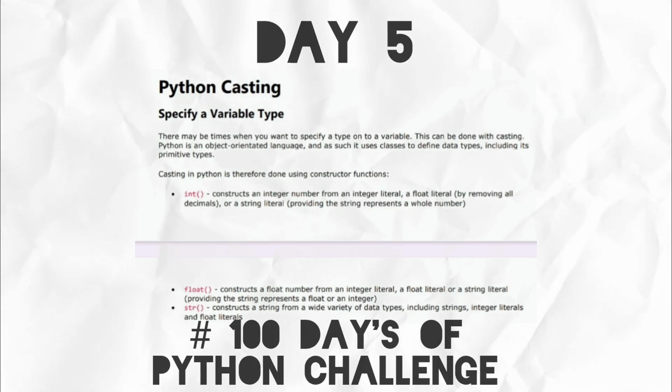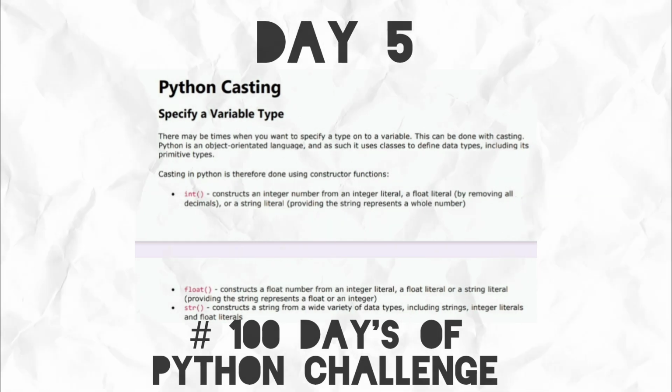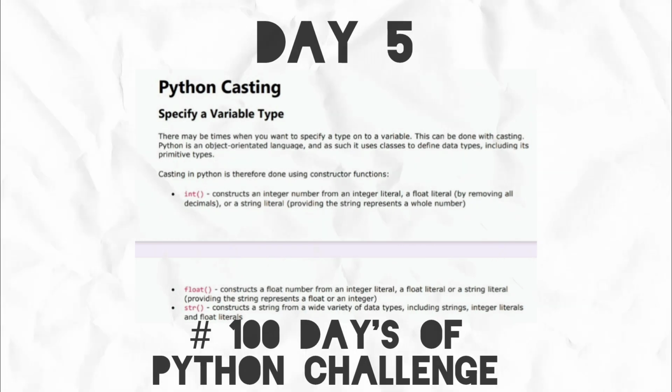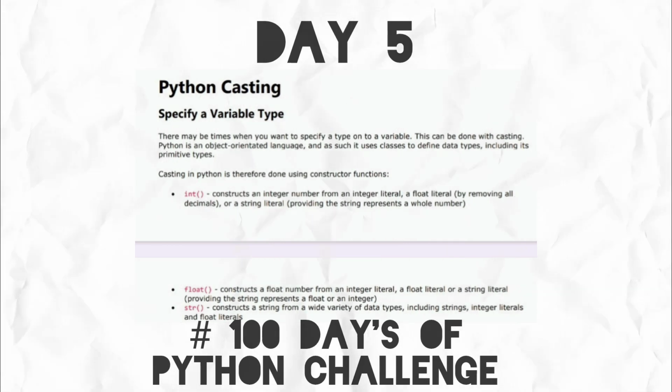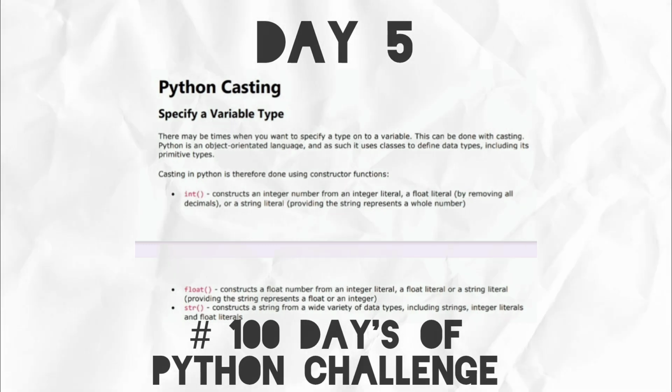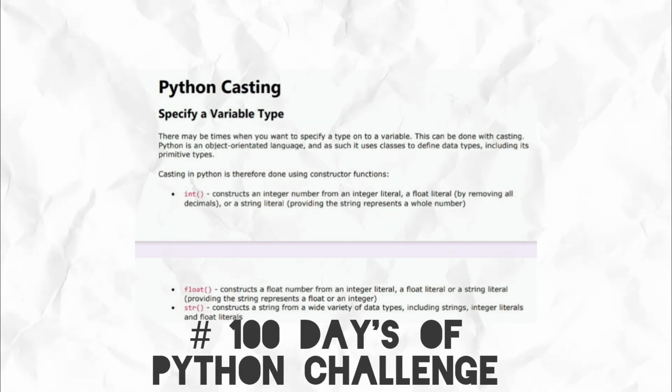Every data type has its own function. Using the int function, we can change the data type into integer. By using the float function, we can change the data type into float type, and we can check again with the type function. As you can see in the notes, just go through once.